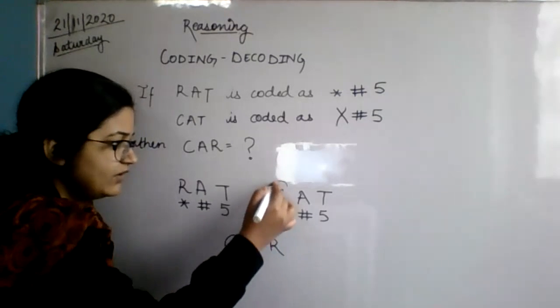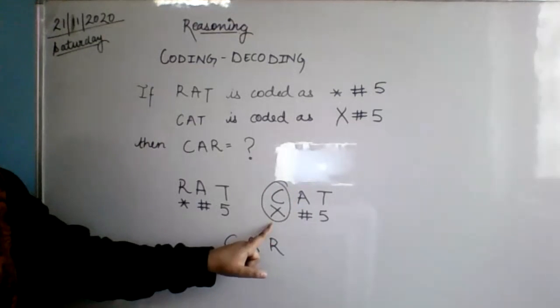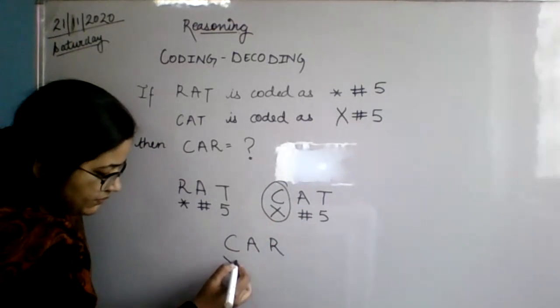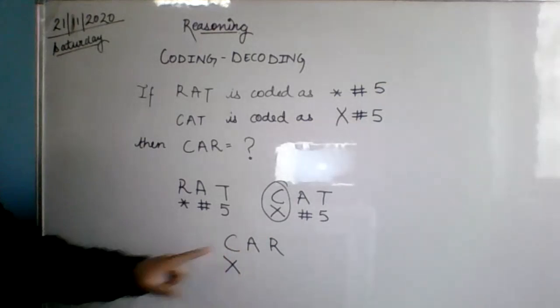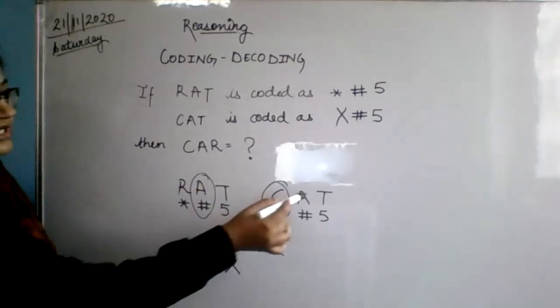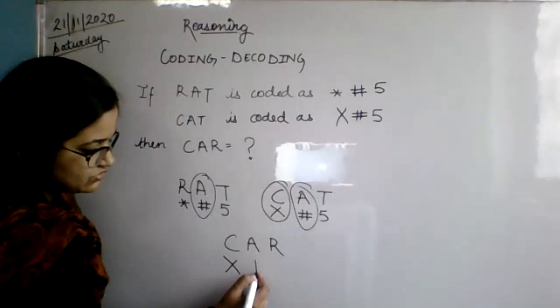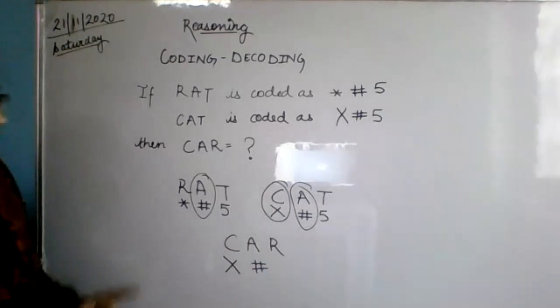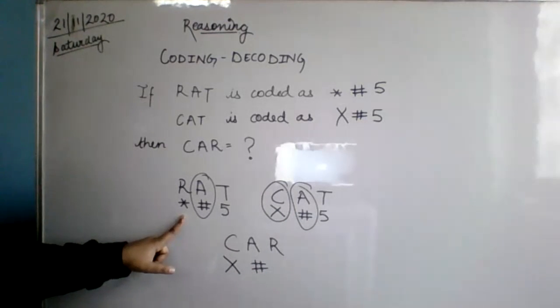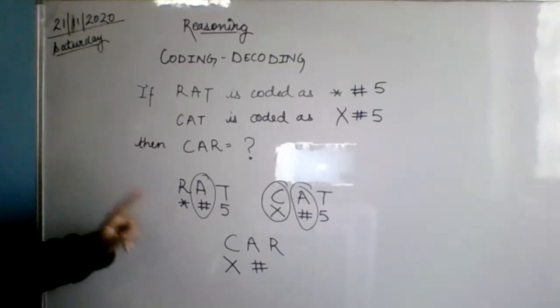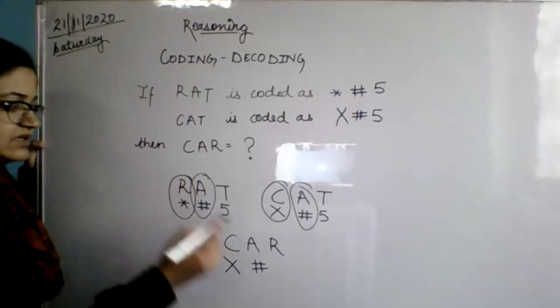C-A-R, car. For C, what do you have? Cross. So you will put a cross over here. For A, what do you have? Hashtag here, so hashtag will be here. Now, R is a star, so under R a star will come.